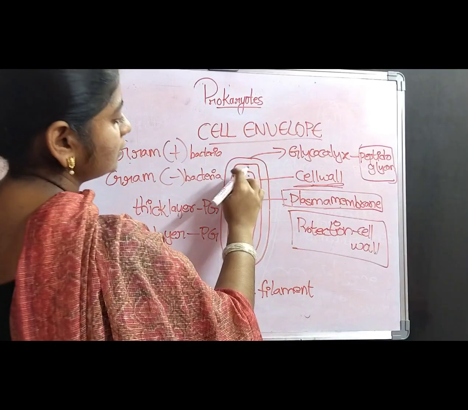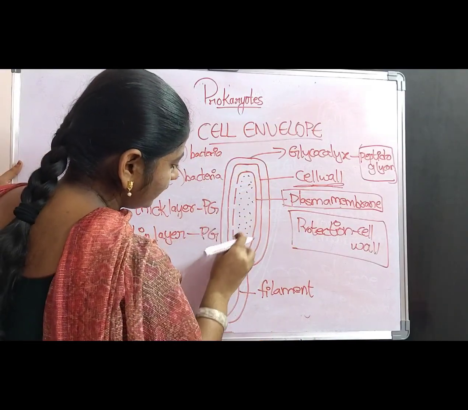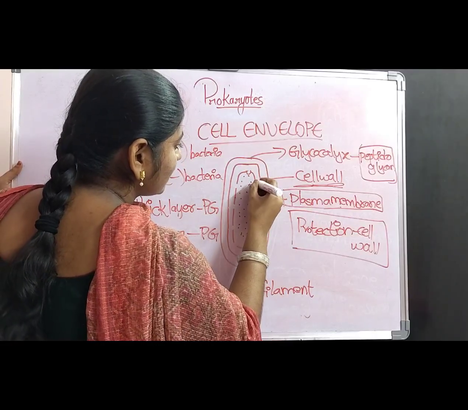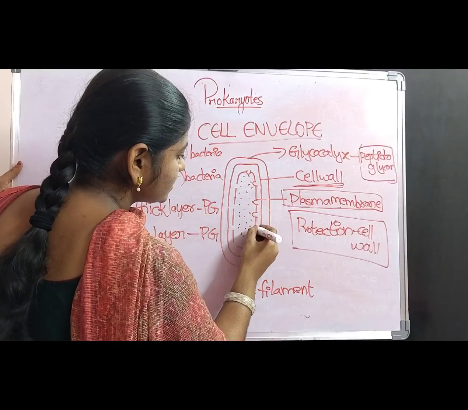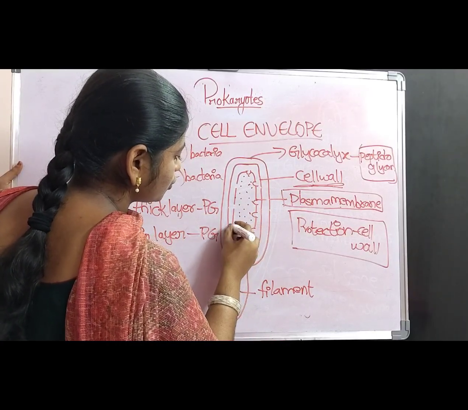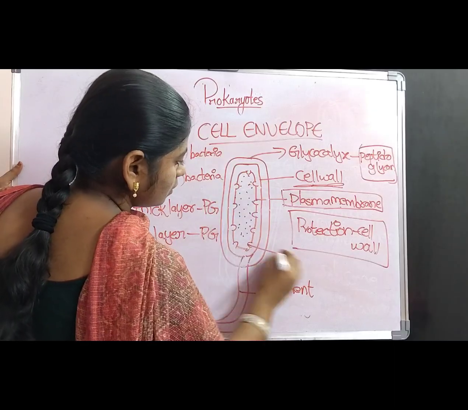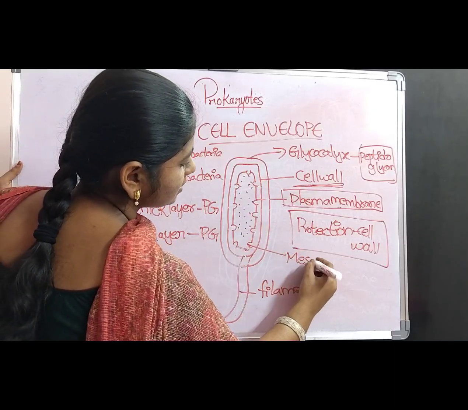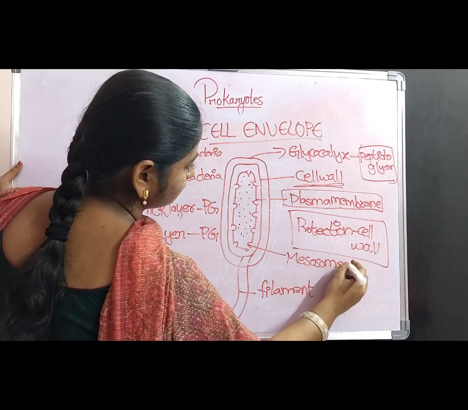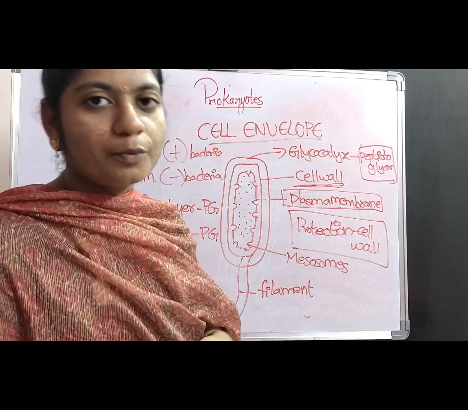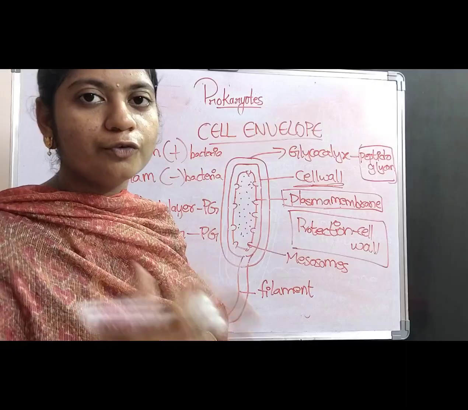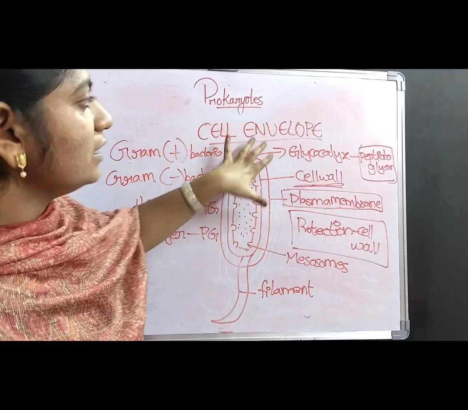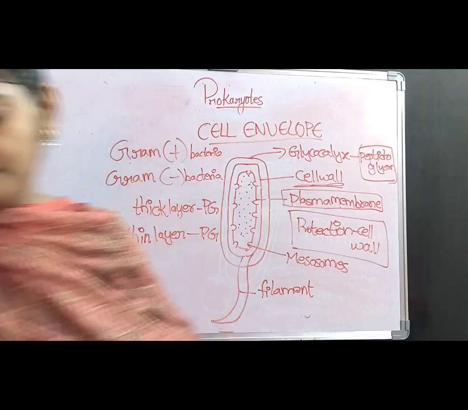And on the surface of the plasma membrane, vesicle-like structures arise, which are called mesosomes. These mesosomes help in the process of respiration and also lead to the formation of the cell wall. These are the complete functions of the cell envelope.